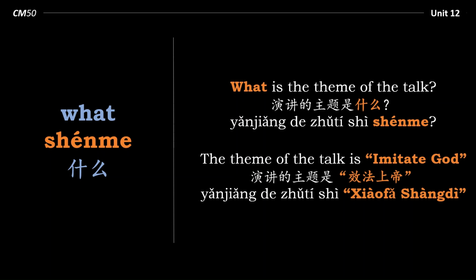So the word order has been changed around. The answer is at the end. The question word is at the beginning. In Chinese, 演讲的主题是 question word 什么? 演讲的主题是 answer 效法上帝. We've replaced the question word 什么 with the answer 效法上帝 without changing any of the word order.